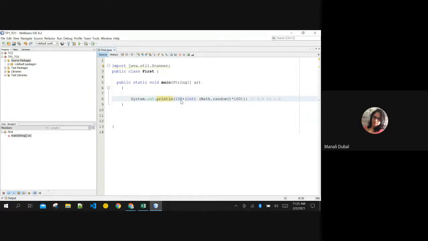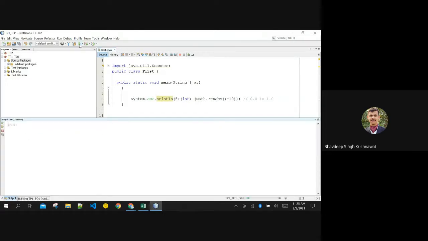What about if I add a simple number 5 here and now this 10? What will be the output? Ma'am, it will be between 50 to 60, not 50 and not 60. Yeah, 51 to 59.